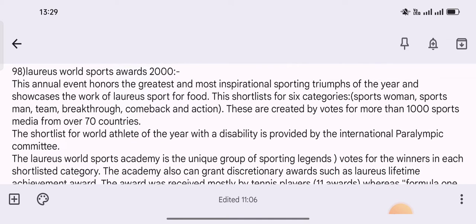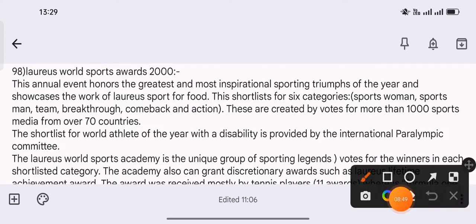98th question. This is related to the Laureus World Sports Awards 2000. This is the first time UPSC is asking questions regarding sports. The Laureus World Sports Awards is an annual event which honors the greatest and most inspirational sporting dreams of the year and showcases the work of Laureus Sport for Good. The shortlist is for 6 categories: sportswoman, sportsman, team, breakthrough, comeback and action.